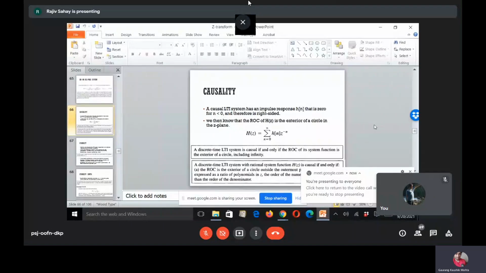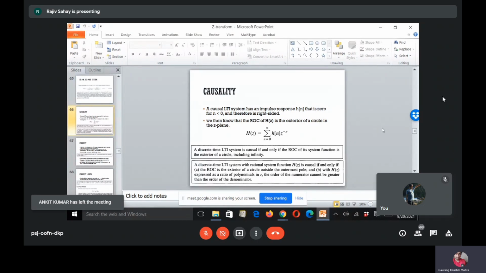We looked at the properties of causality and stability. Just to recap, we already know that for a causal sequence, the Z transform ROC is outside the outermost pole, the pole with the maximum magnitude, and if you include the condition of stability, then that ROC has to include the unit circle.